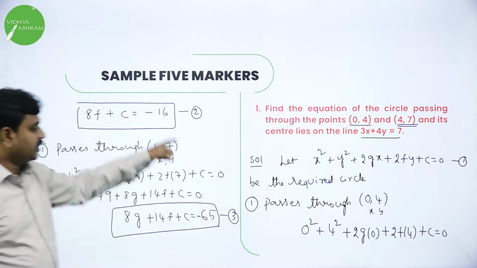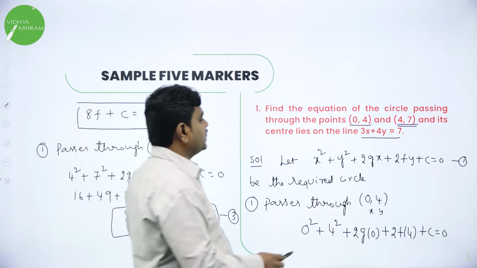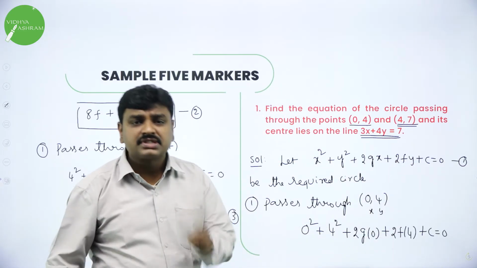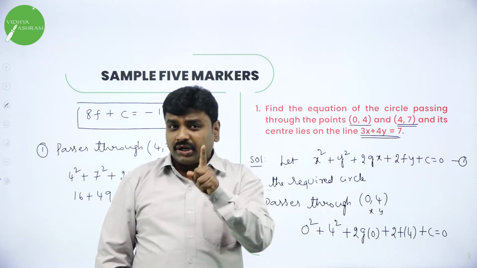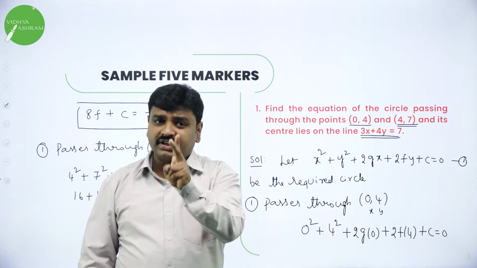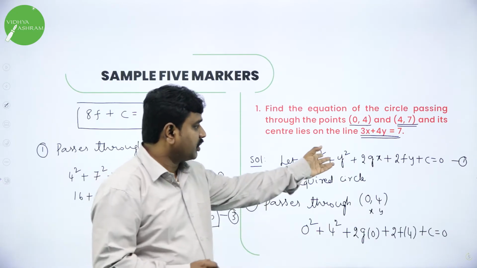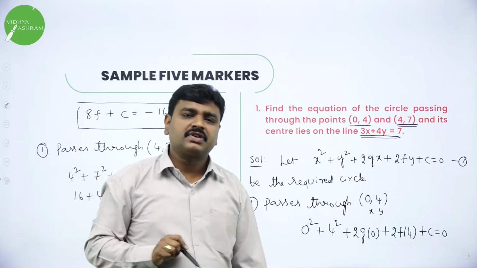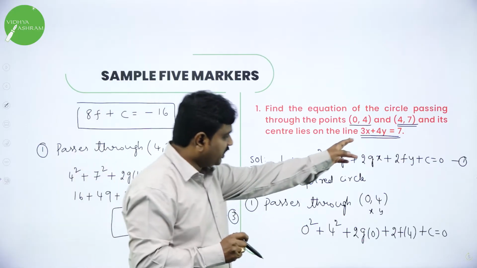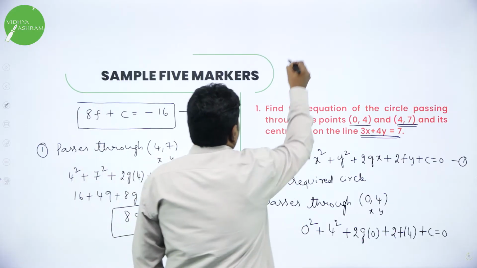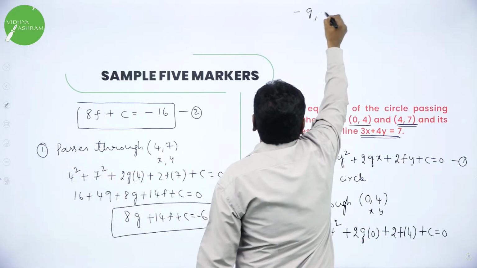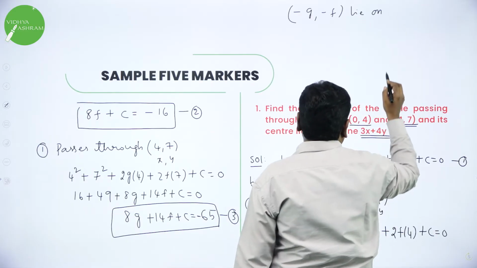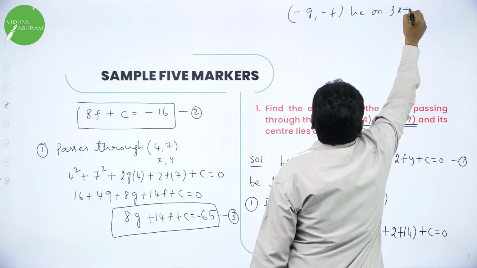Now we got 2 and 3. One more hint they give: the center lies on this line. What is the center for a standard circle? I taught you the standard equation of circle, center, radius. The standard equation is x square plus y square plus 2gx plus 2fy plus c. The center is (minus g, minus f). They told it lies on this line, given minus g, minus f lies on this line 3x plus 4y equal to 7.